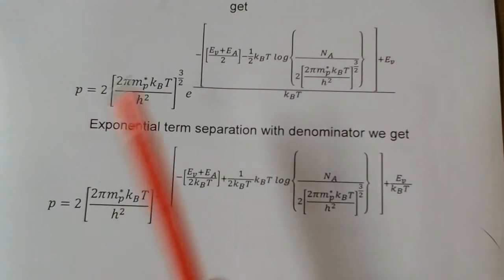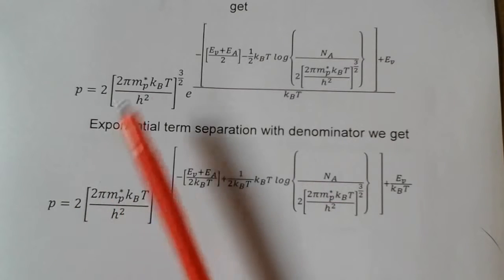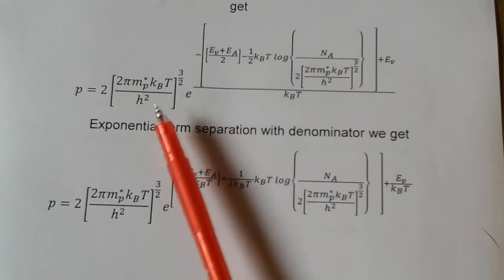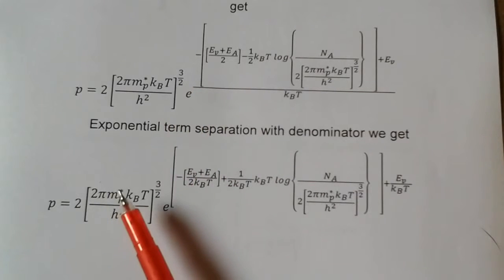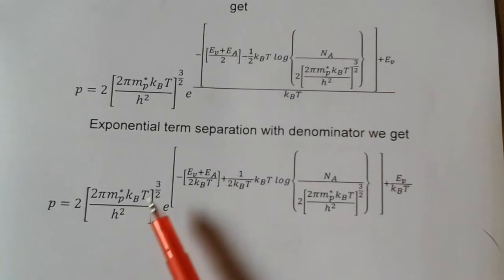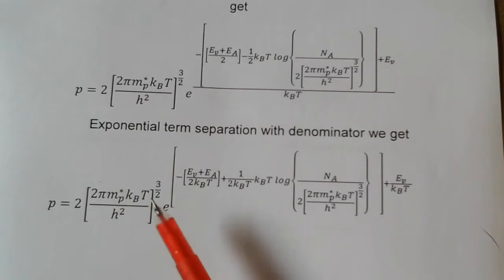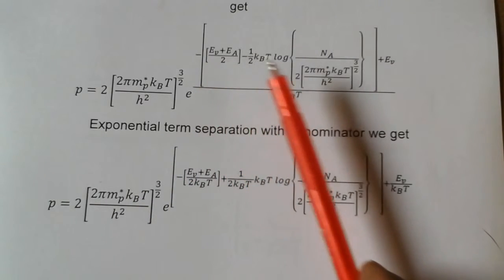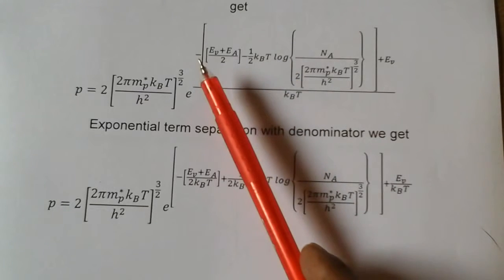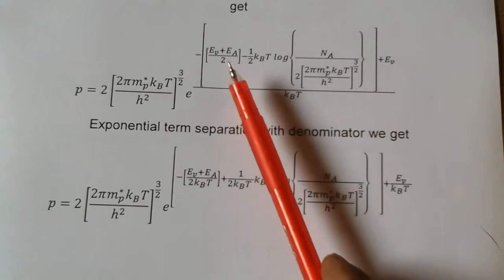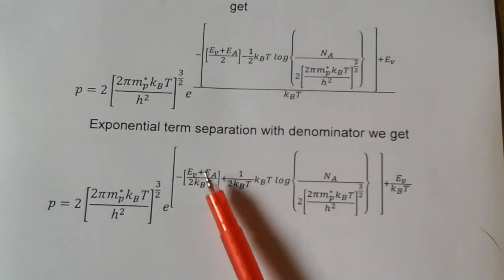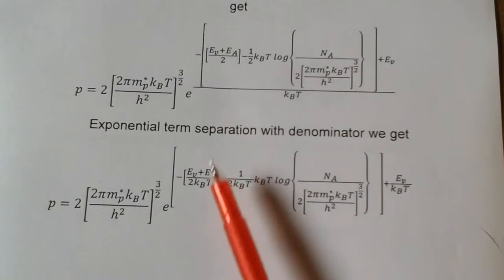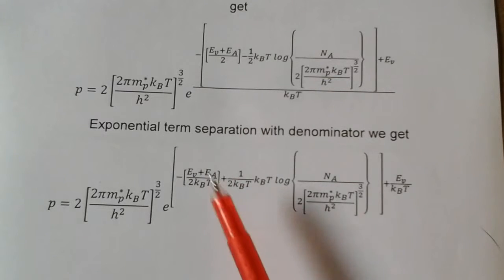So P stays the same, 2 pi MP star kBT by h square whole power 3 by 2, both are the same. E power is also the same. This minus I am sending inside a bracket, minus into EV plus EA by 2 kBT. That is why we got 2 kBT.